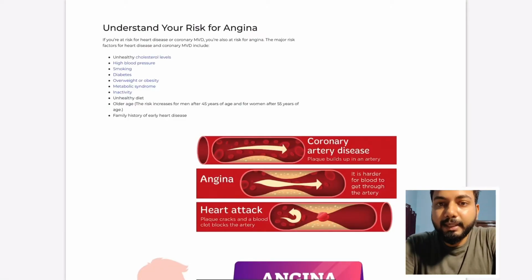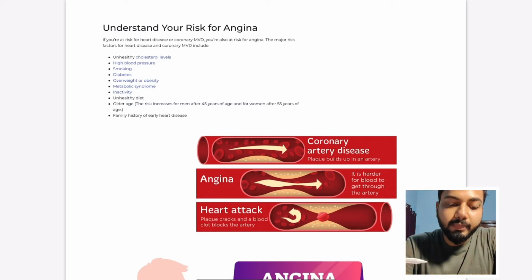What are the risk factors for a person to get angina and then a heart attack? First of all, high blood pressure. Anyone having blood pressure more than 140 systolic over 80 diastolic can develop angina or acute coronary syndrome.